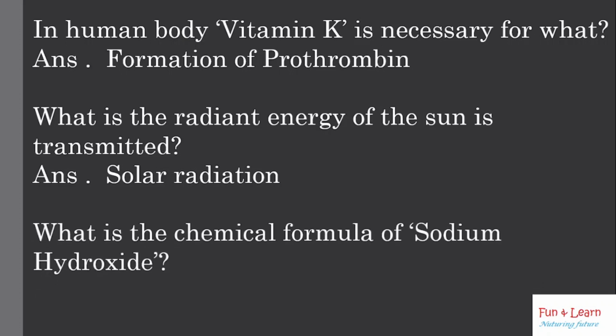What is the chemical formula of sodium hydroxide? It is NaOH. Sodium hydroxide, also known as caustic soda, is an inorganic compound with the formula NaOH. It is a white solid ionic compound consisting of sodium cations, means carry positive charge, Na+, and hydroxide anions, means OH-.